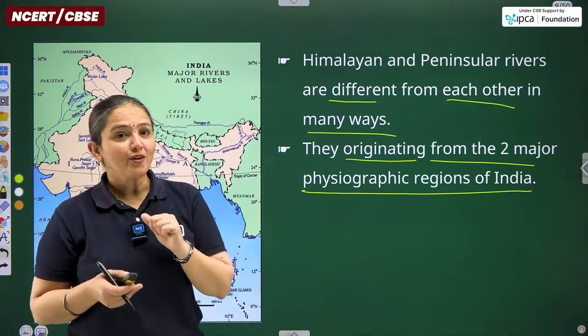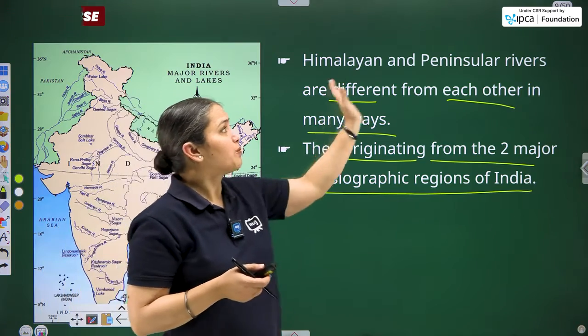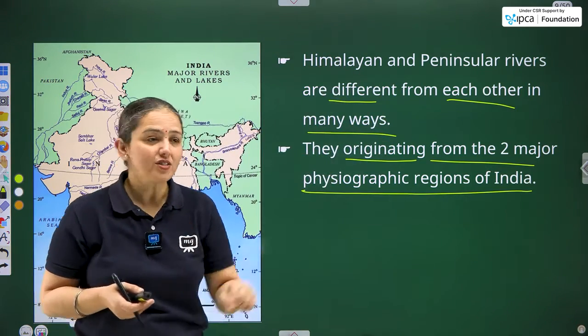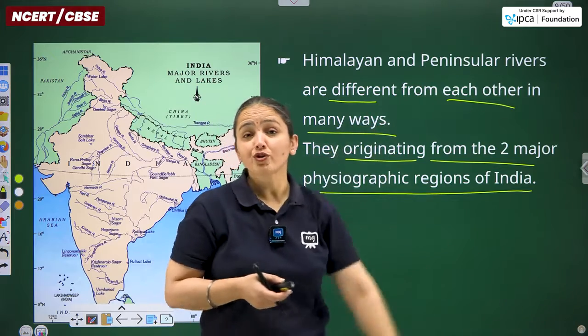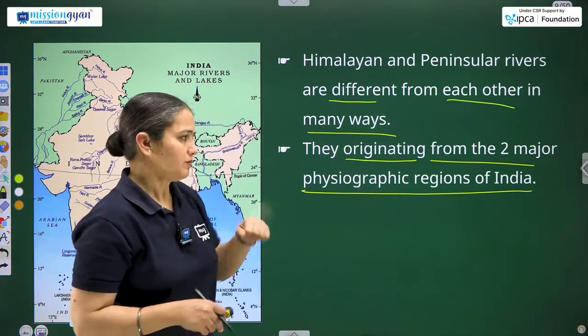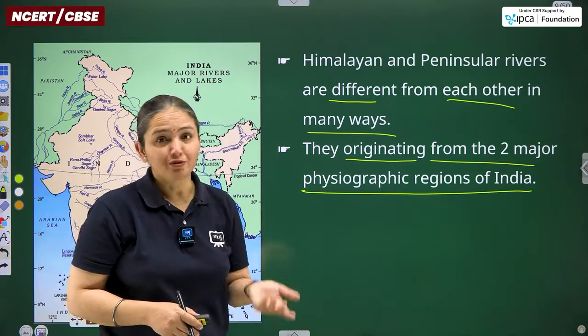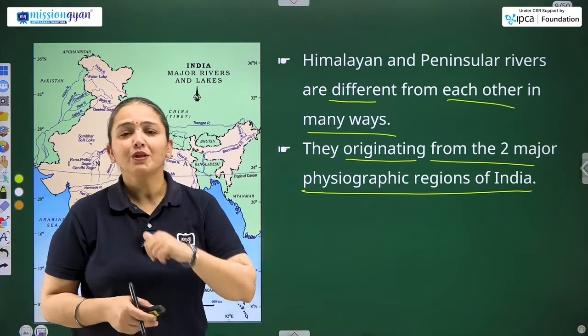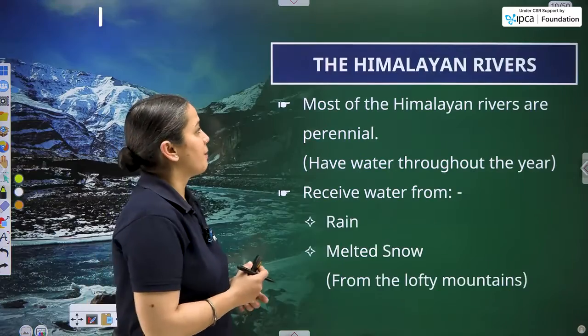Another important feature and differentiation between both of them is that the source of water of Himalayan rivers is the glaciers, and the source of water of the peninsular rivers is the rainfall, monsoon. The more the rainfall, the more will be the water flow in the peninsular rivers. The lesser the rainfall, the lesser will be the water flow in the peninsular rivers.